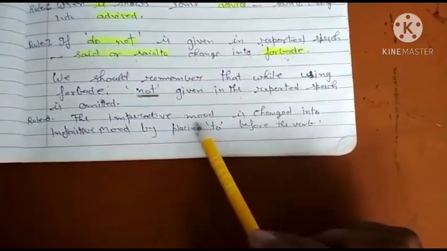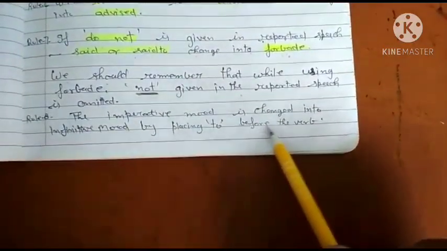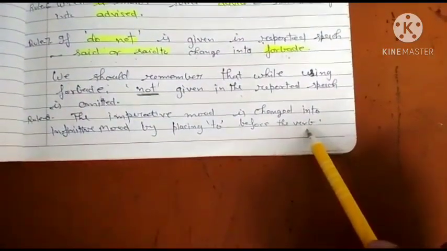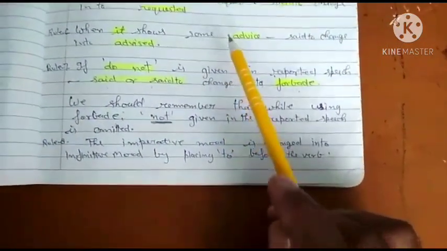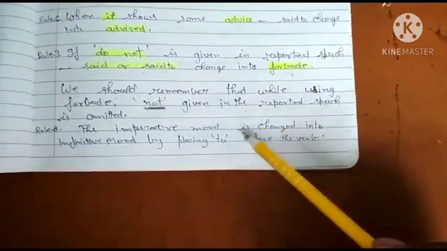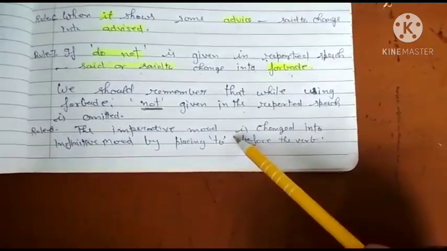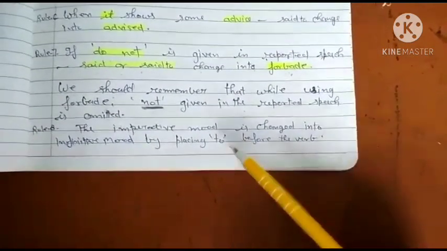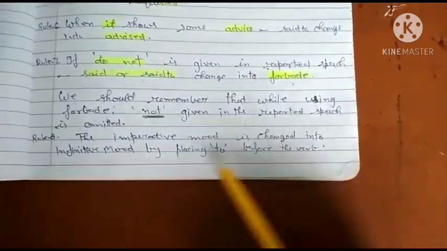Next is rule number 8. The imperative mood is changed into infinitive mood by placing to before the verb. You know very well, if there is any direct narration, the first form of the verb is given in the beginning of the sentence. When you change it into indirect narration, you will change the imperative mood into infinitive mood. Okay.